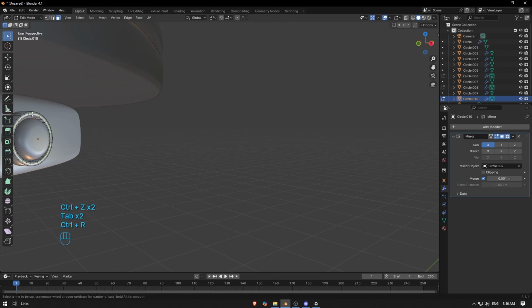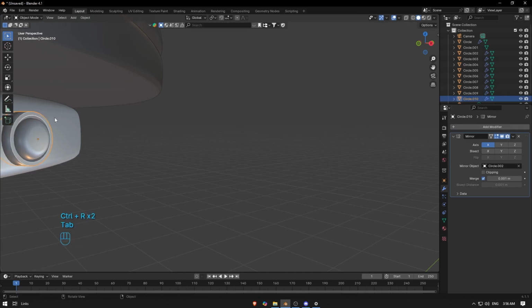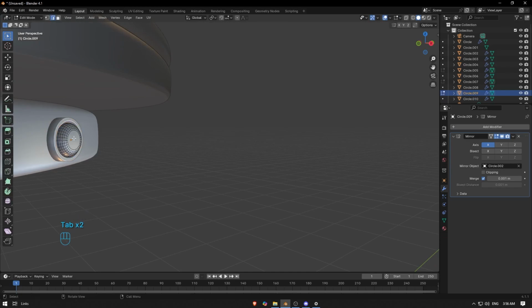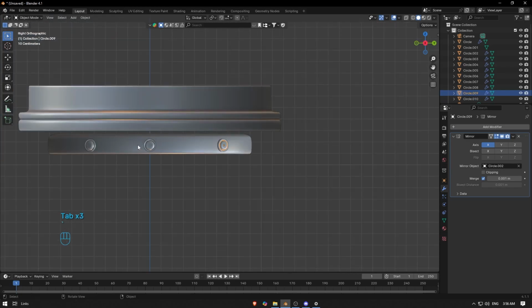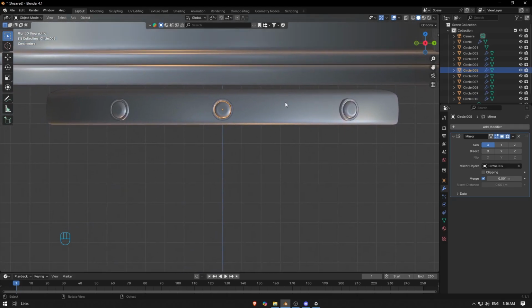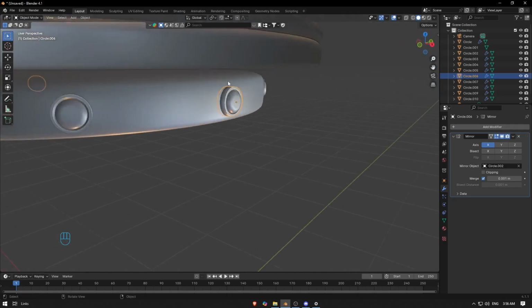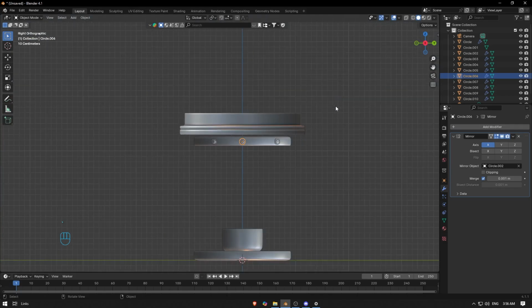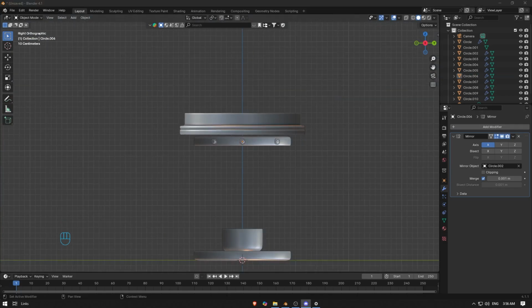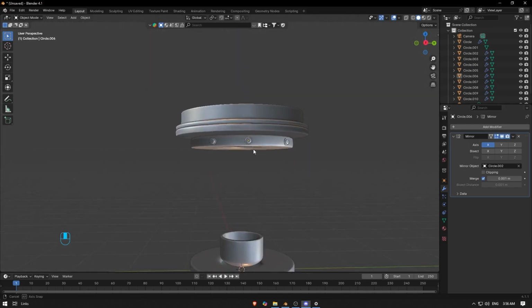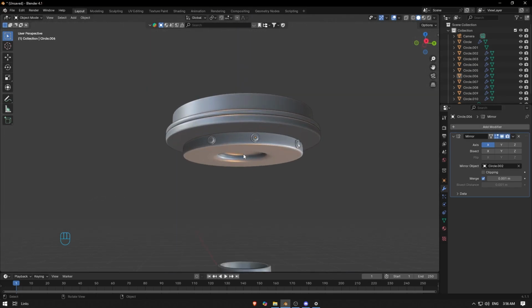And to fix this one, sorry, you can add loop cuts here. I'm gonna do the same. I think this is all the same copy, so it works. So next we need the handle. So let's think about the handle and how we're gonna make it. So maybe I need another part here, like a coffee drop on something, to have a handle.